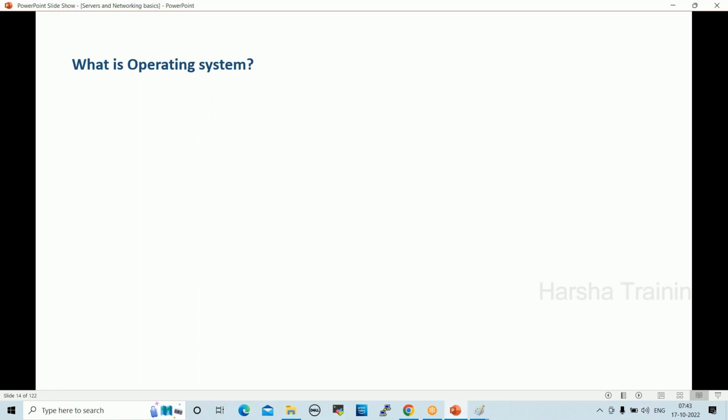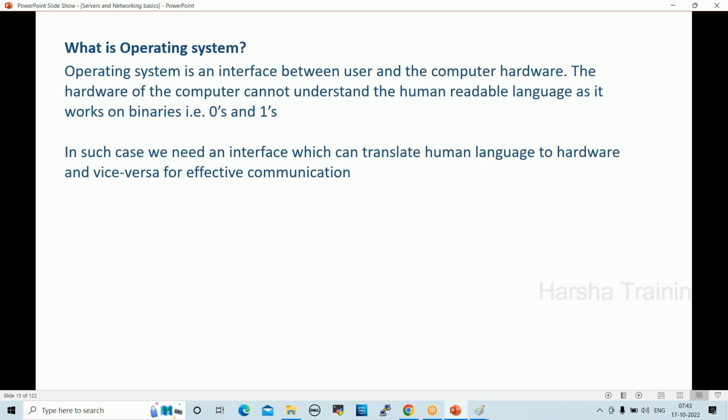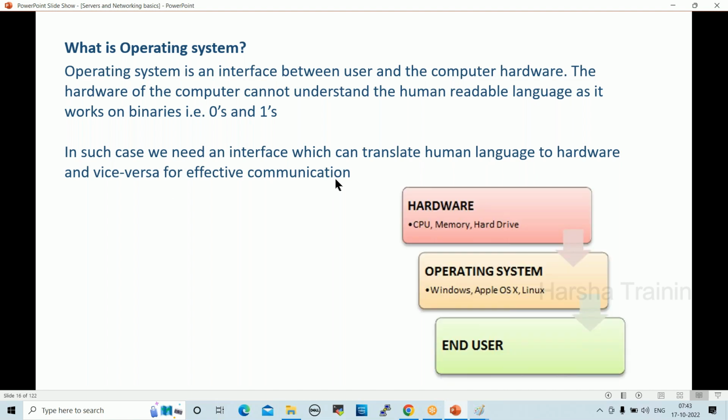An operating system is an interface between the user and the computer hardware. The hardware cannot understand human readable language as it works on binaries, that is zeros and ones. We need an interface that can translate human language to hardware and vice versa for effective communication. The operating system converts binary language to human readable language and vice versa.